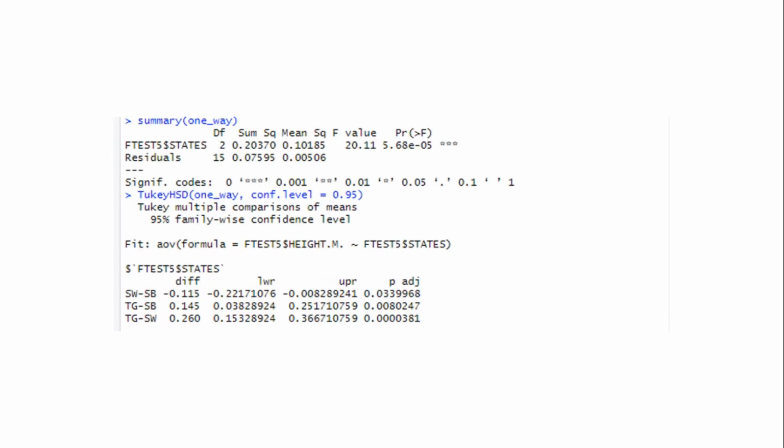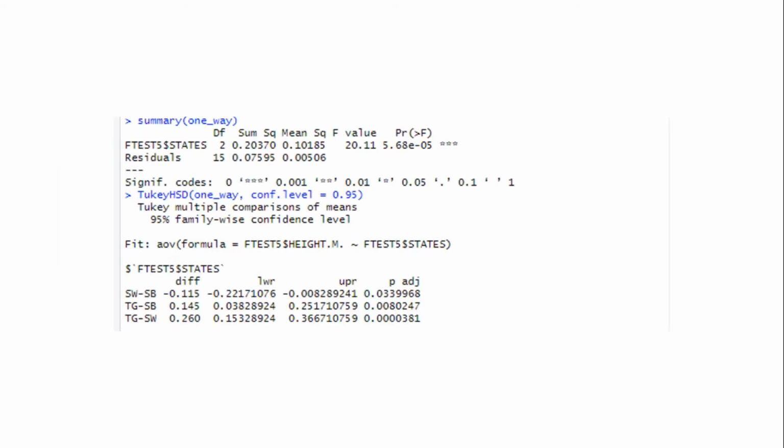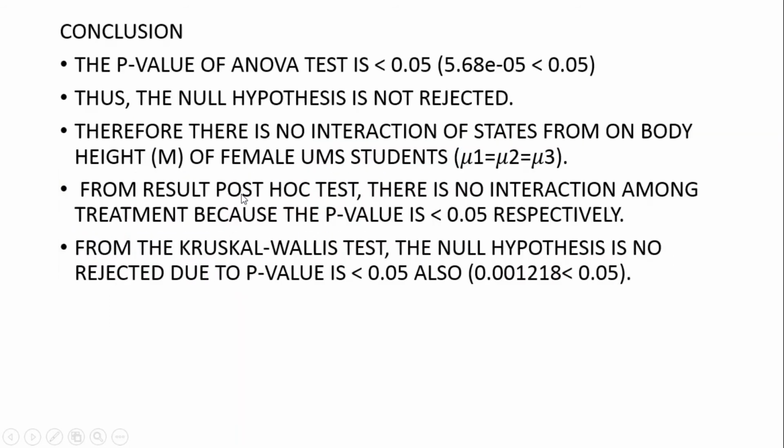Next, this is the result for the one-way ANOVA test that I have done in RStudio. This is the test for critical values. Also, I have done the Tukey test, which is the post hoc test for this data.